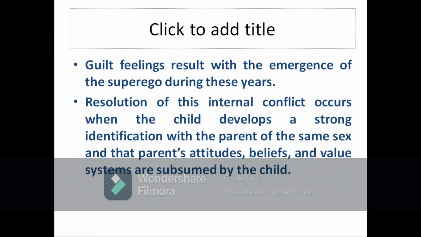Guilt feelings result with the emergence of the superego during these years, because as the superego starts to develop, the child starts to have guilt. Resolution of this internal conflict occurs when the child develops a strong identification with the parent of the same sex, and that parent's attitudes, beliefs, and value systems are subsumed by the child.